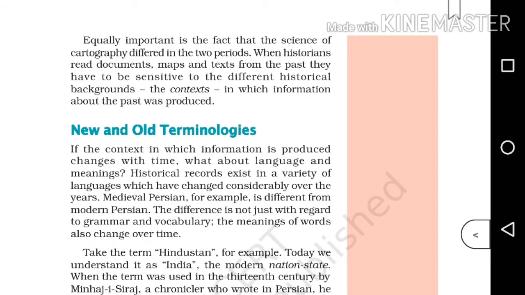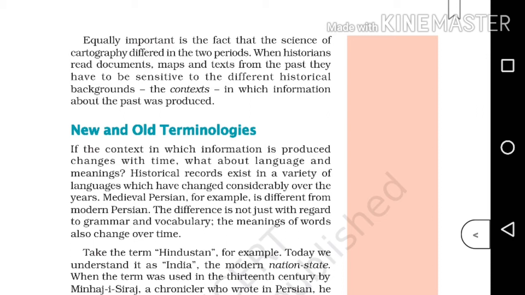Equally important is the fact that the science of cartography differed in the two periods. When historians read documents, maps and texts from the past, they have to be sensitive to the different historical backgrounds, the context in which information about the past was produced. The documents, maps and texts will be different on the basis of the historical background. That is known as context.